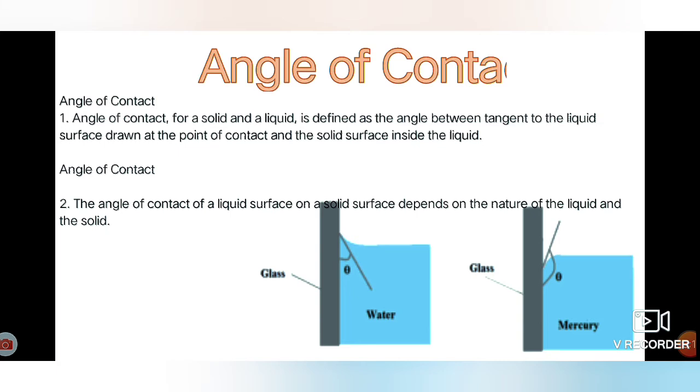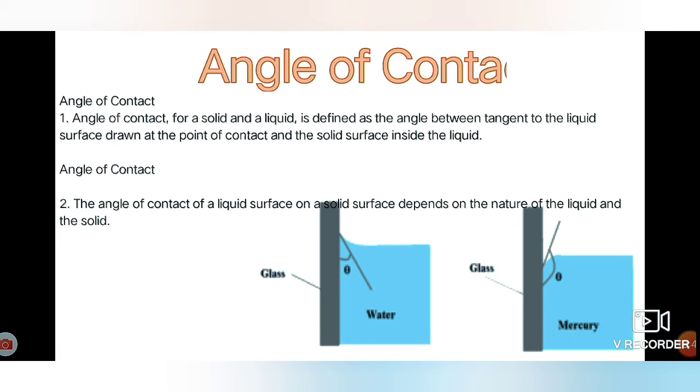For water, the shape is concave, and for mercury it is convex, like in the thermometer. If you draw a tangent to the free surface of liquid, this tangent will make some angle with the wall of the container, and this angle may be acute, obtuse or zero depending upon the liquid solid pair.